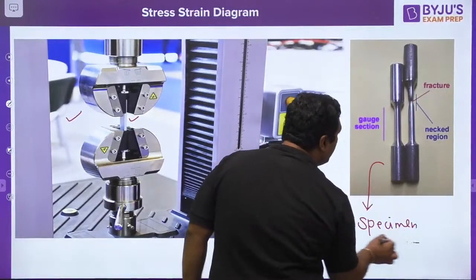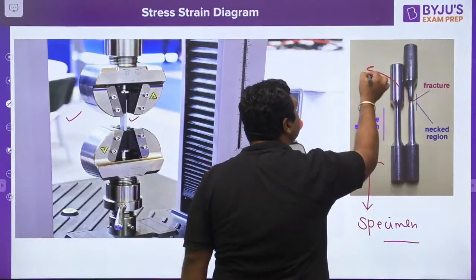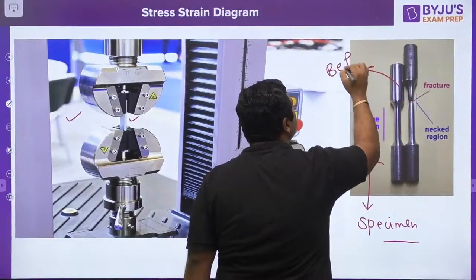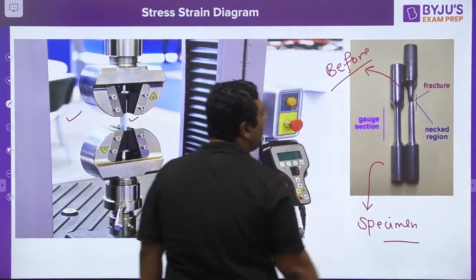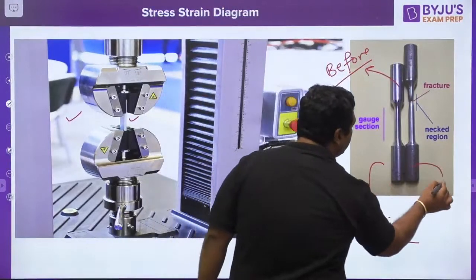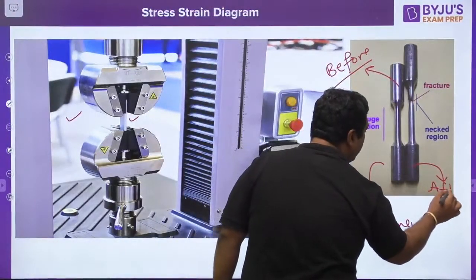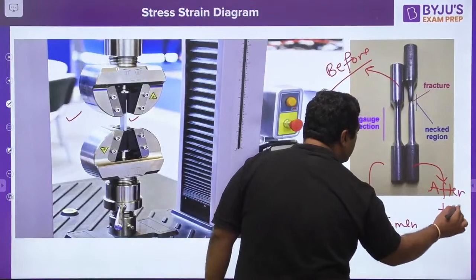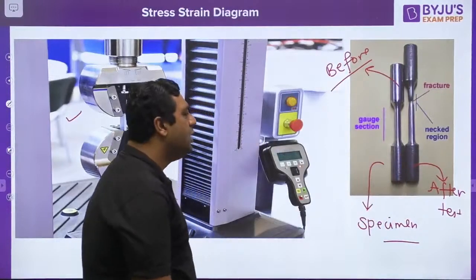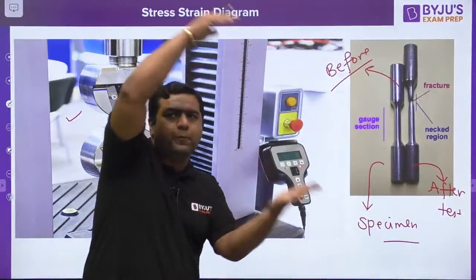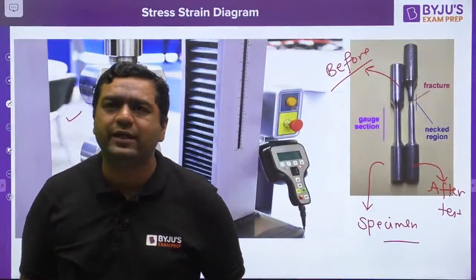Before testing, this is the case. This is before testing. And when the fracture takes place, this is after the fracture. This is after the test. Both diagrams you can see: when you apply the tensile loading, obviously the length of the specimen is going to increase.